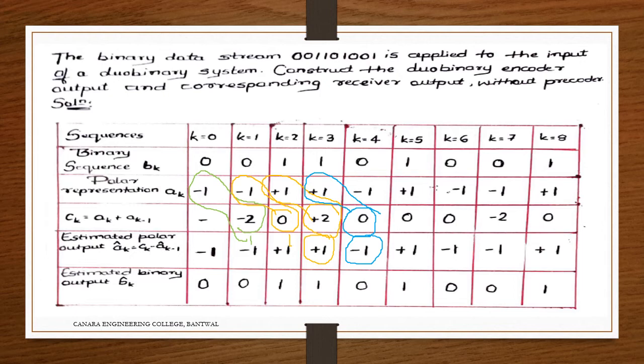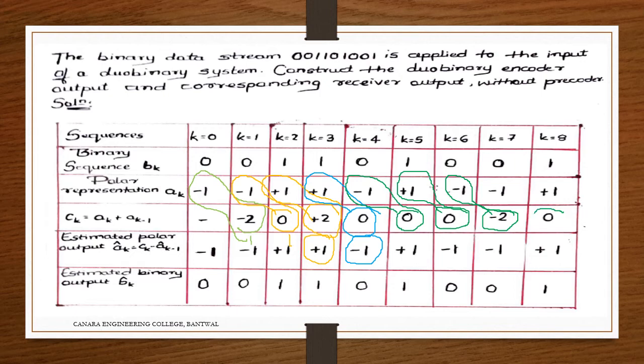Then 0 minus of minus 1 is plus 1. Then 0 minus of plus 1 is minus 1. 0 minus of plus 1 is minus 1. Then minus 2 minus of minus 1 should be minus 1.